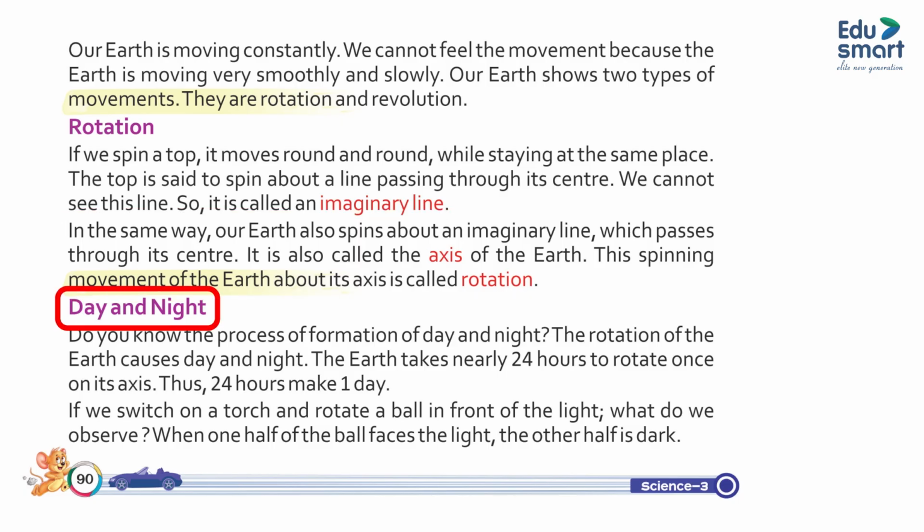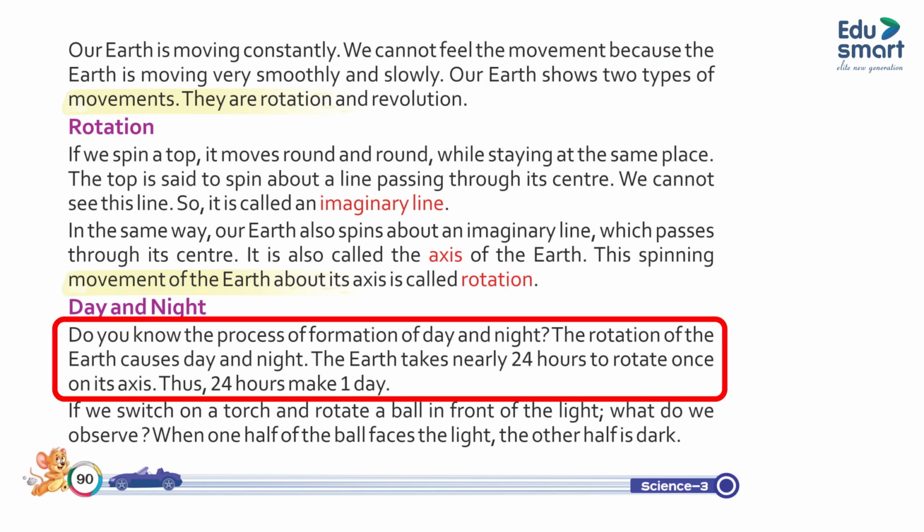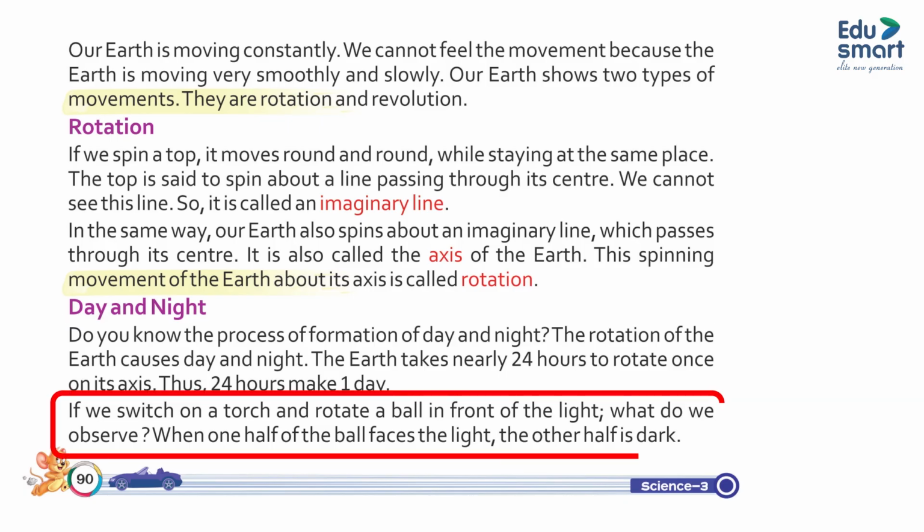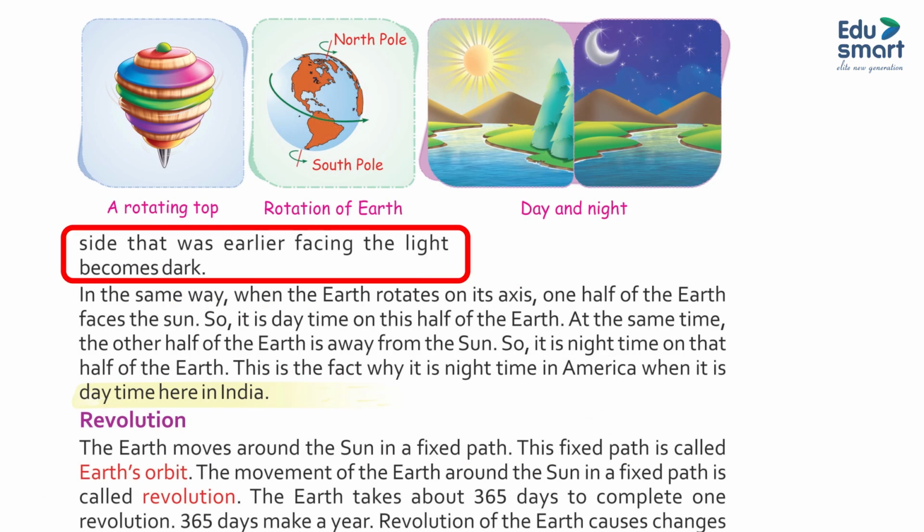Day and night. Do you know the process of formation of day and night? The rotation of the Earth causes day and night. The Earth takes nearly 24 hours to rotate once on its axis. Thus, 24 hours make one day. If we switch on a torch and rotate a ball in front of the light, what do we observe? On the ball, half of the ball faces the light. The other half is dark. The side that was earlier facing the light becomes dark.